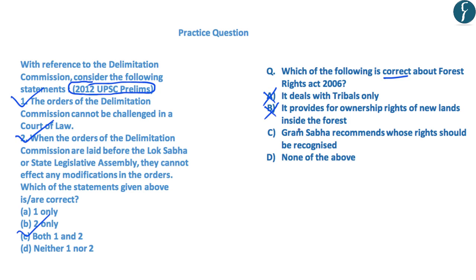The third statement reads, Gram Sabha recommends whose rights will be recognized by the Forest Rights Act. So this is a correct statement. Hence, the correct answer is C. With this, we have come to the end of today's discussion. Now, let's move on to the question for the day.